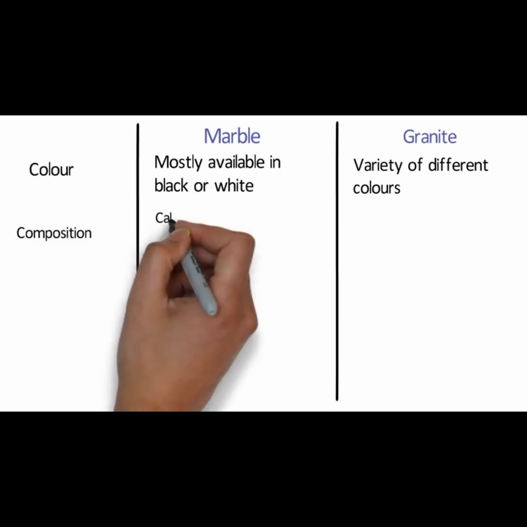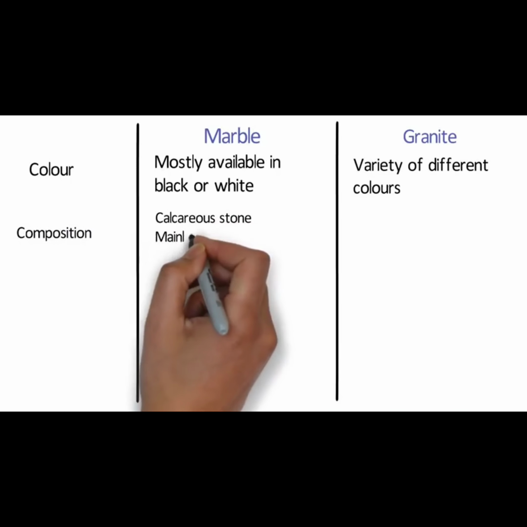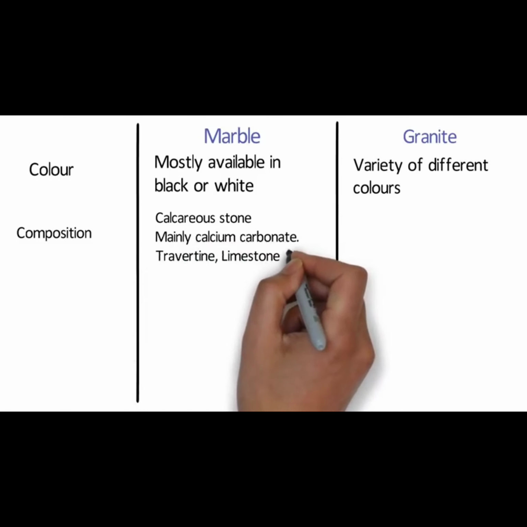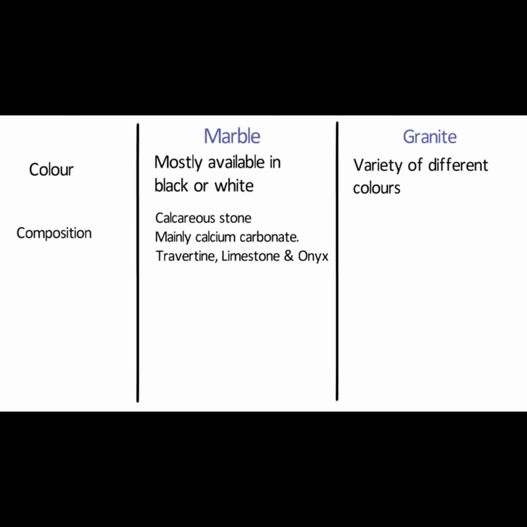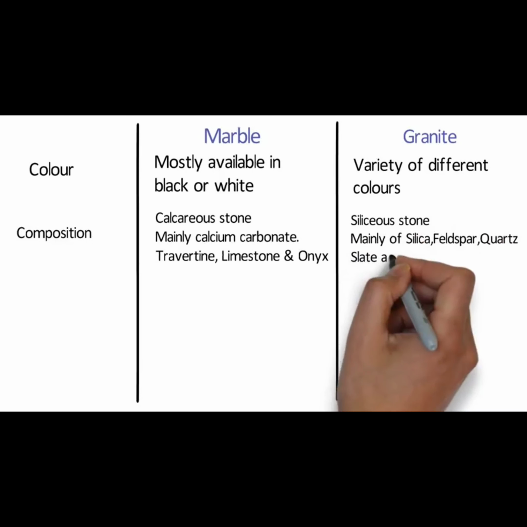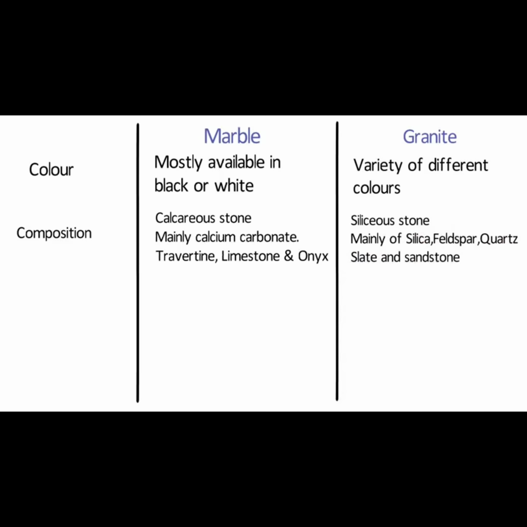Composition. Marble is a calcareous stone and it is made of mainly calcium carbonate. Travertine, limestone and onyx are also calcareous stones, whereas granite is a siliceous stone and it is composed mainly of silica, feldspar, quartz, which are very hard minerals. Slate and sandstone are also siliceous stones.